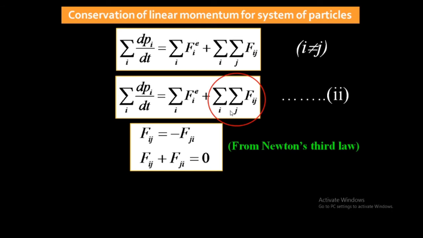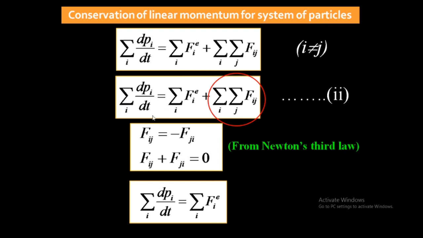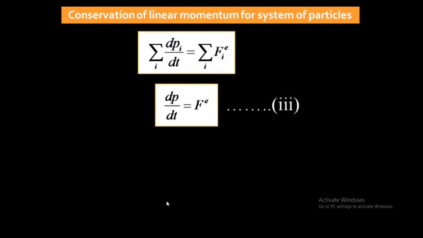When this term is 0, then we are left with only two terms: summation over i of dpi by dt is equal to summation over i of Fie. This is the external force acting on the system of particles and this is the rate of change of linear momentum for the system of particles. After removing the summation, because summation is on both sides, we'll get dp by dt is equal to Fe.